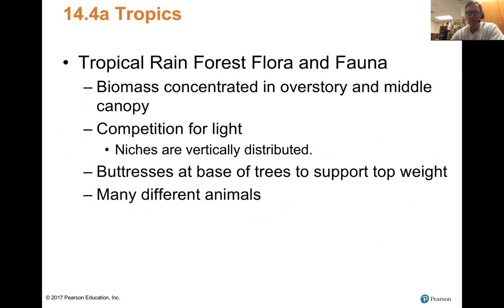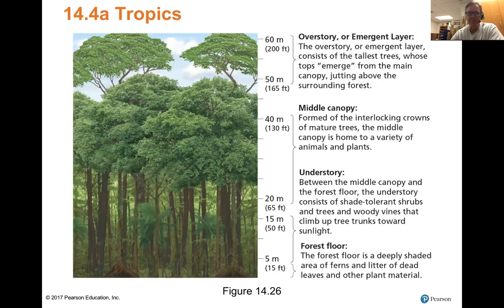that's in what we call the overstory, up at the top of the trees and in the middle canopy. There's very much competition for light because the tree canopies tend to obscure the light, and you get lots of different animals. Here you have trees up to 200 feet, the tallest trees, where they emerge from the main canopy. In the middle canopy, the mature trees all link together, and you get a huge variety of plants and animals in the understory and then down on the forest floor.